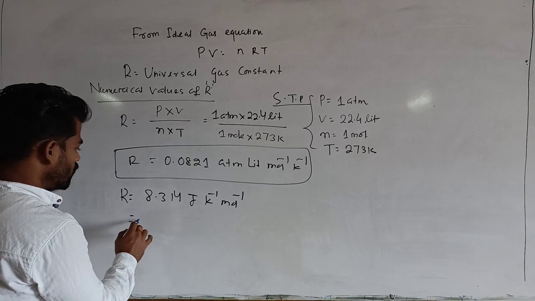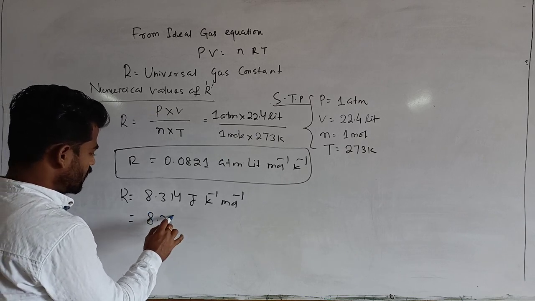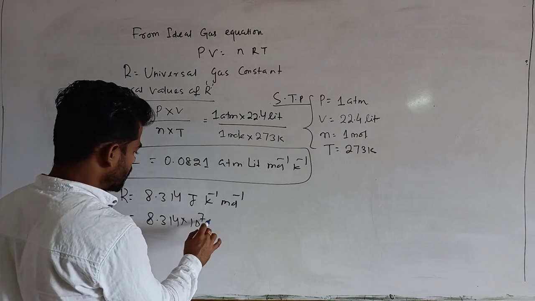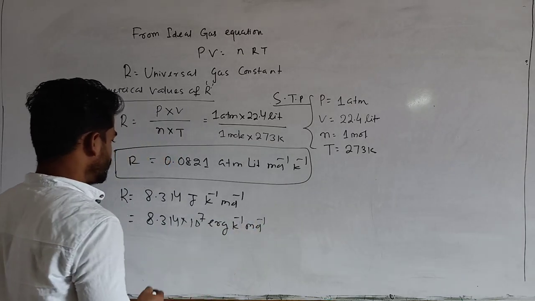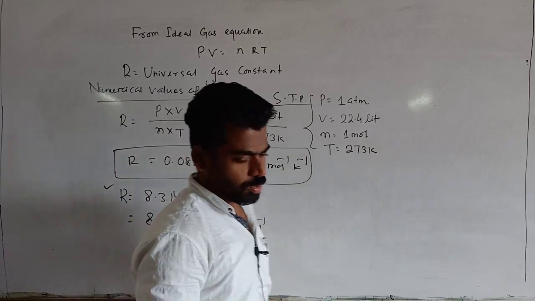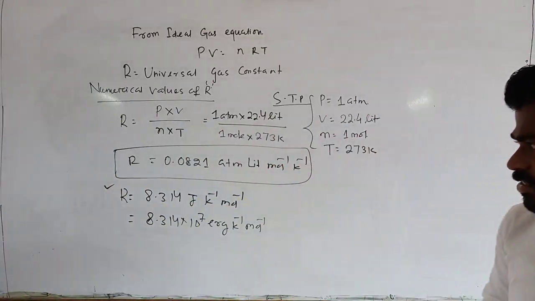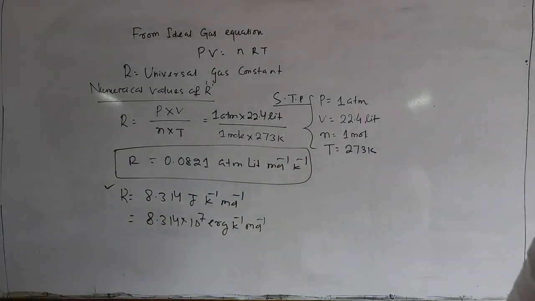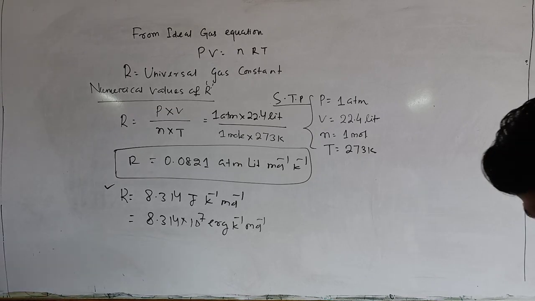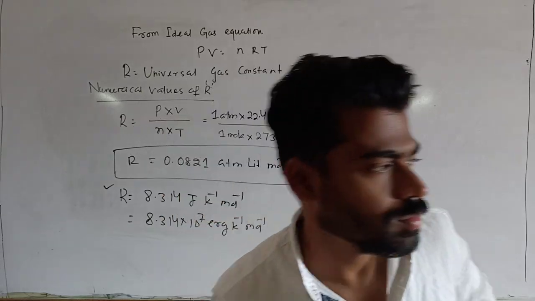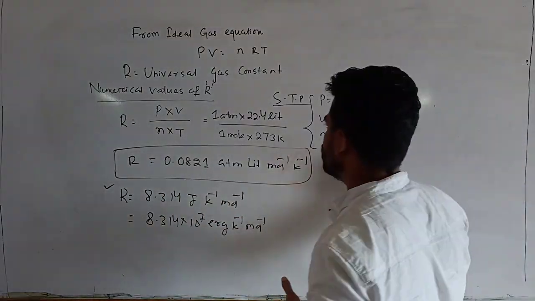In terms of erg, it is 8.314 times 10 to the power 7 erg Kelvin inverse mole inverse. These are the two important numerical values of the universal gas constant. Just remember them, as they will be very helpful from a numerical point of view.